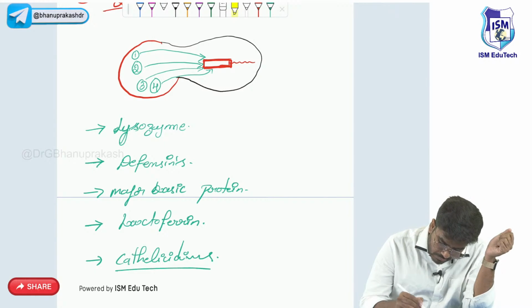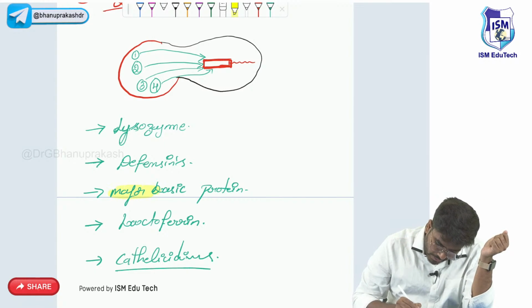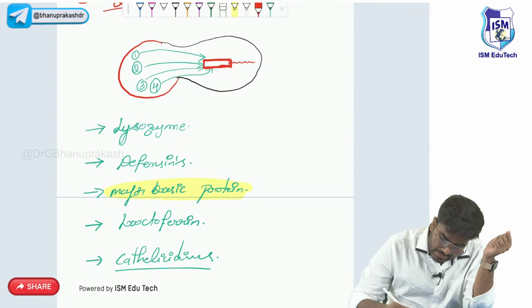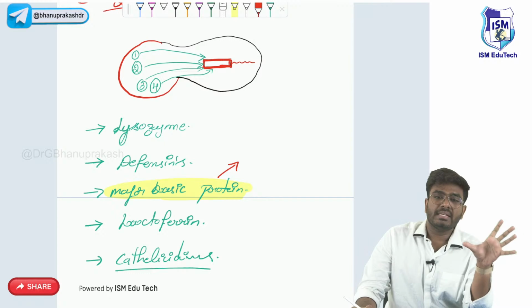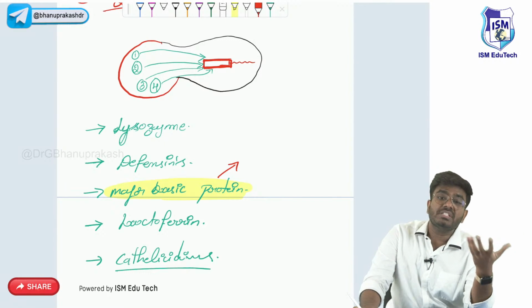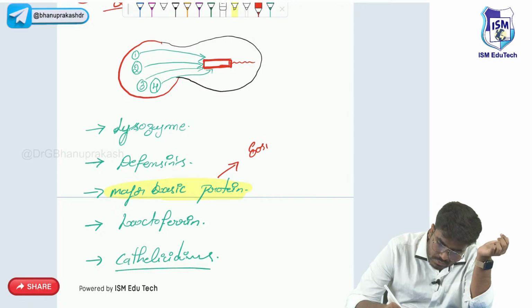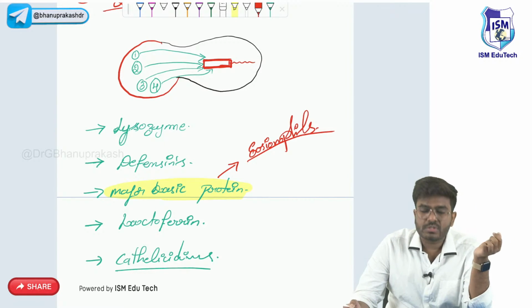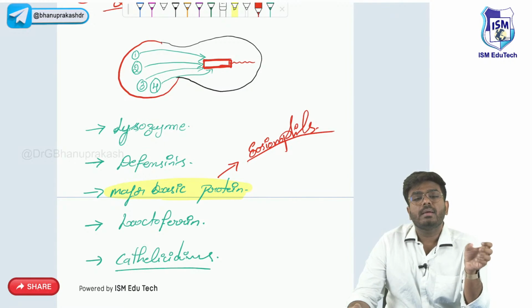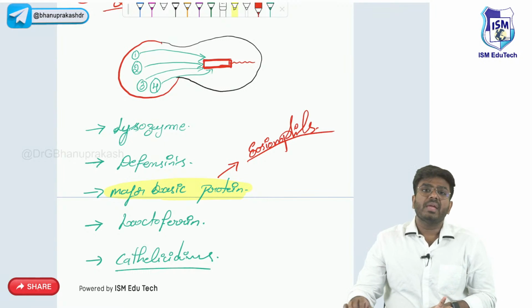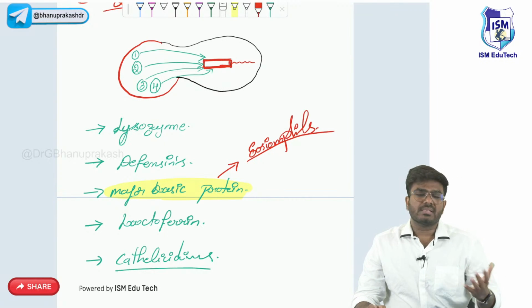One important point which I want you to know here is major basic protein. This major basic protein is mainly released from which cells? Which type of WBC? It is mainly from the eosinophils. Major basic protein comes majorly from the eosinophils. Eosinophils are especially increased in number in allergic conditions or parasitic infections.